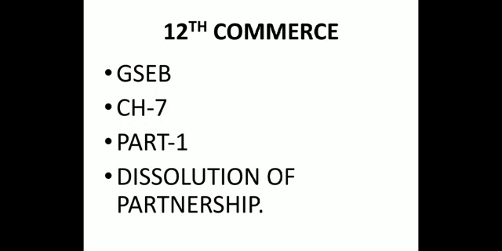It is dissolution of partnership firm. The chapter is Dissolution of Partnership Firm. It is written Dissolution of Partnership only by mistake here on your screen. Actually, it is Dissolution of Partnership Firm. So, we'll understand this topic in detail in today's lecture.